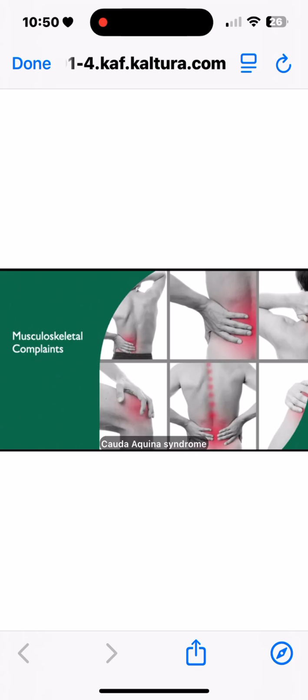Cauda equina syndrome indicates nerve root compression and will result in saddle anesthesia or perineal numbness. It may have a recent onset of bladder dysfunction and severe or progressive neurodeficits in the legs, unexpected laxity of the anal sphincter, perianal and perineal sensory loss, knee extension weakness, or foot drop.